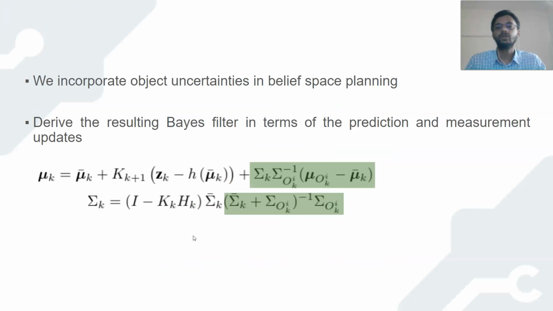In this work, we incorporate this object uncertainty in belief space planning and derive the corresponding Bayes filter in terms of the extended Kalman filter update equations. As we can see, this is basically the mean and covariance of the robot location or the robot state. And these shaded terms are the extra terms when compared with the standard Kalman filter updates, where we assume perfect landmark locations.